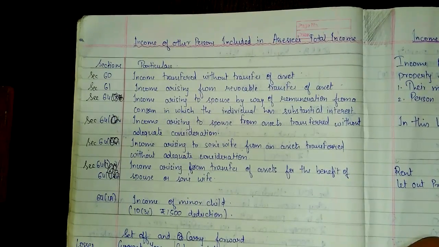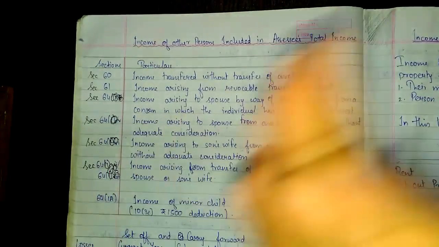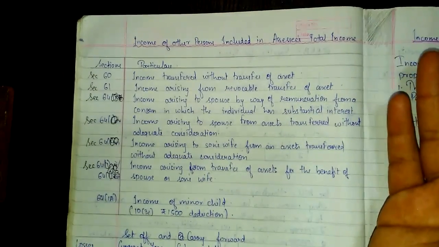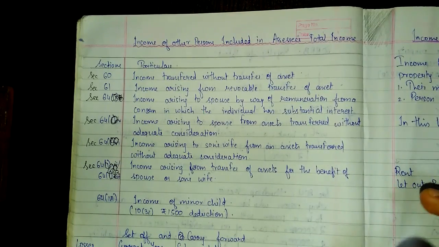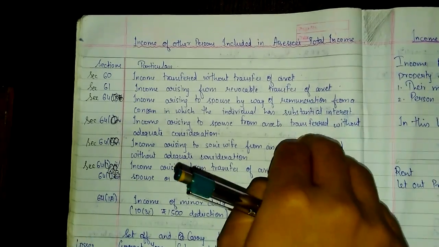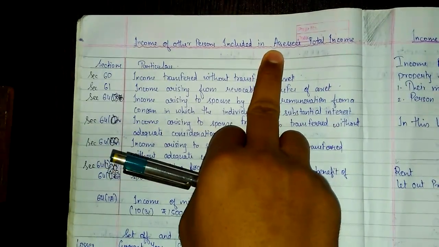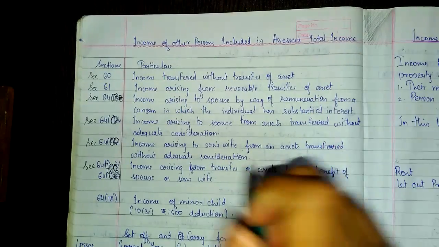You might have heard many times, many people or your parents might be saying, we will buy a property in the name of your mother, so it will give you tax benefit. There is nothing like that. If your father buys a property for your mom in your mom's name, but your mom is not paying any consideration for purchasing that asset, all the income arising from that asset will be clubbed into the SSC's total income. Are you understanding it right?